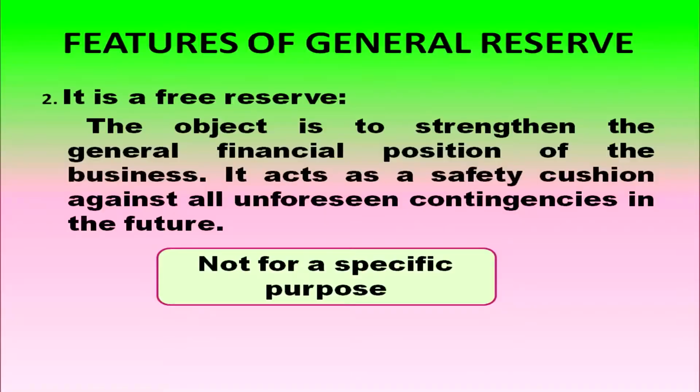General reserve is a free reserve. The object is to strengthen the financial position of the business. So, it acts as a safety cushion against all unforeseen contingencies in the future, and it can be utilized for all unforeseen contingencies, not for a specific purpose.